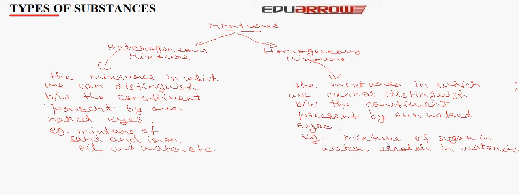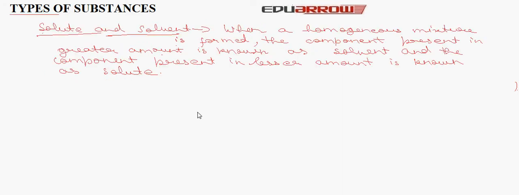Now let us first understand solute and solvent. When a homogeneous mixture is formed, the component present in the mixture in greater amount is known as solvent, and the other component which is present in lesser amount is known as solute.